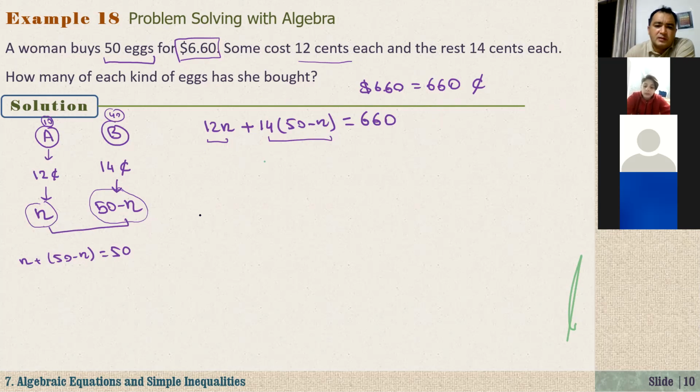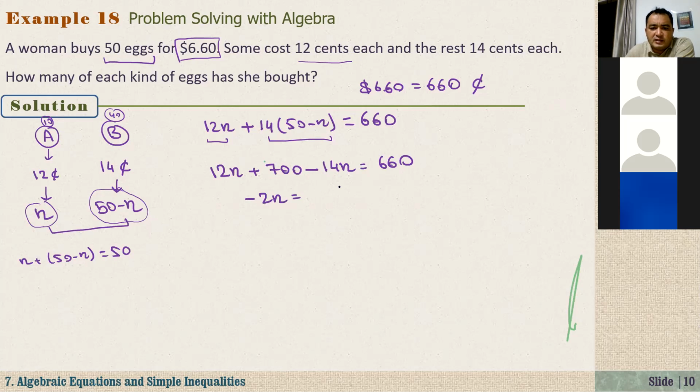Now we have to solve it. To do this, let's simplify. On the left-hand side, we have 12n plus 50 times 14. 5 times 14 is 70, with the 10 it is 700, minus 14 times n, it is 14n. On the right-hand side, we have 660. Now 12n minus 14n is minus 2n.